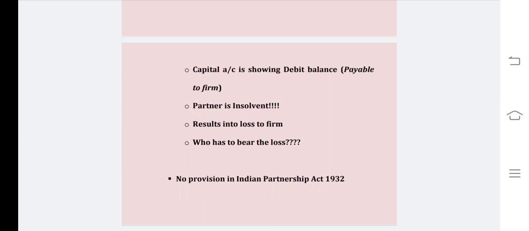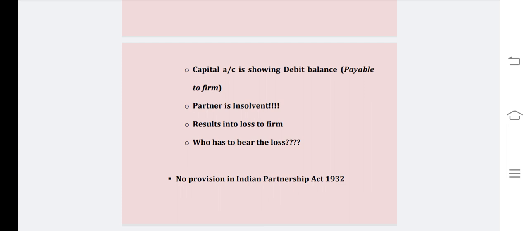They may follow their partnership deed and partnership agreement. But suppose nothing has been mentioned in the partnership deed or agreement, and the partners have not entered into any statement regarding insolvency of the partner, then what is the procedure to be followed when the firm is dissolved in case of insolvency?